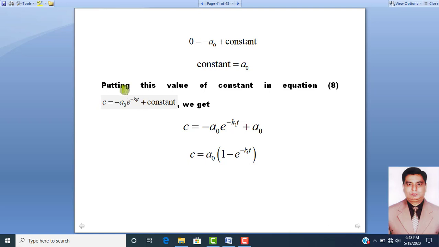Dear students, if we put this value of the constant in equation number 8, then you can say that C is equal to minus A naught into exponential base raised to power minus k1t plus constant. So if we put this value, then we can say that C is equal to minus A naught into exponential base raised to power minus k1t plus A naught. So C will be equal to A naught into 1 minus exponential base raised to power minus k1t.